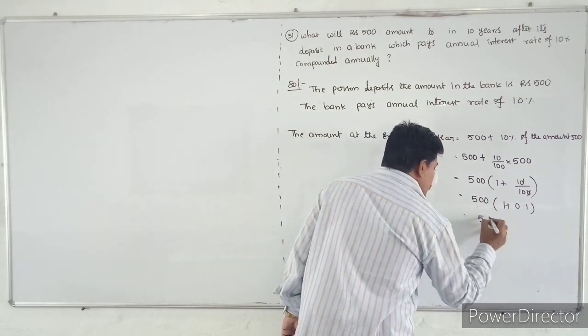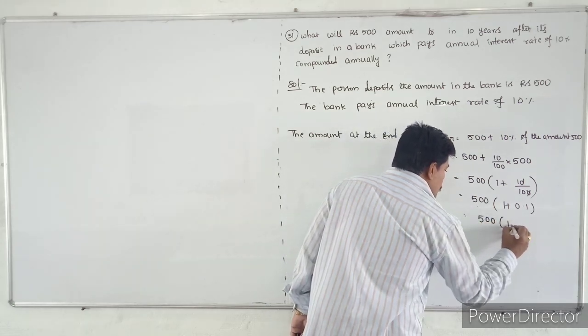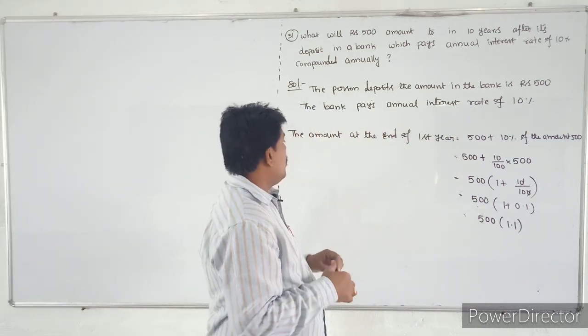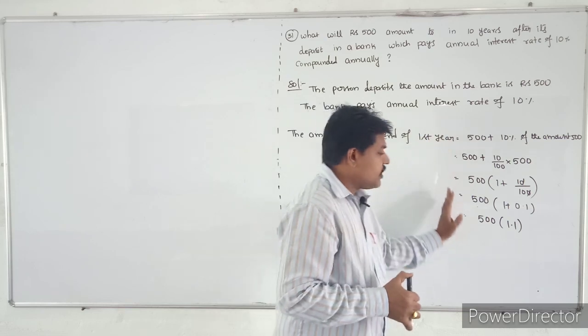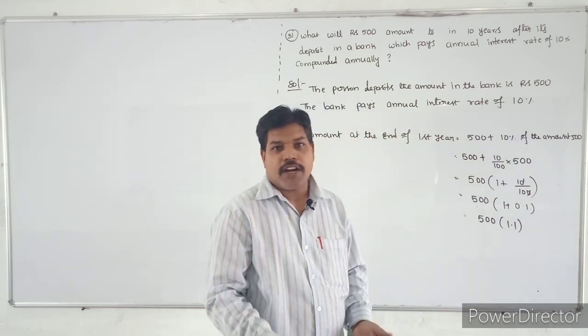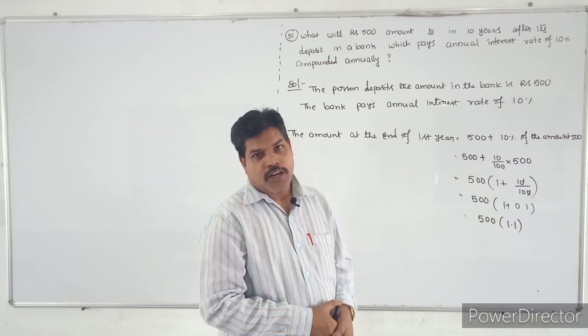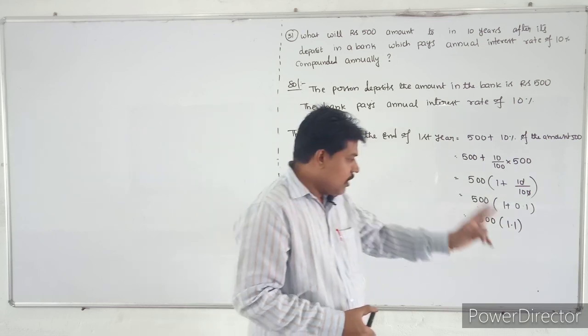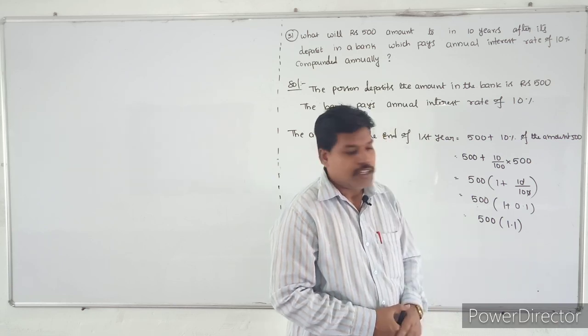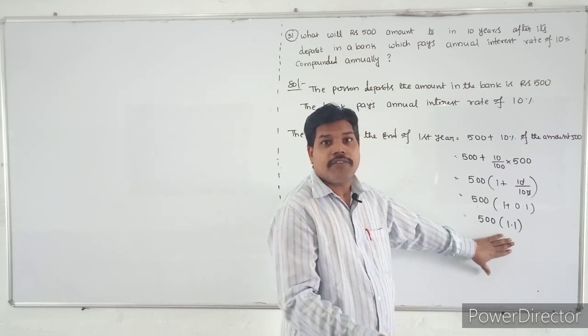So that is 500 into 1.1. So the amount at the end of the first year is 500 into 1.1. What is that? It is 550, not 55. That is the amount they will pay at the end of the first year.